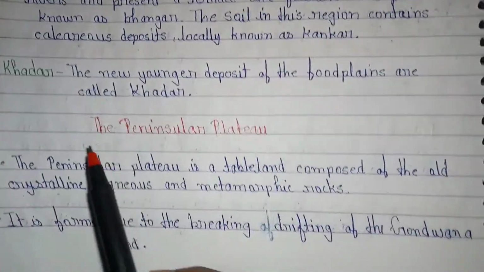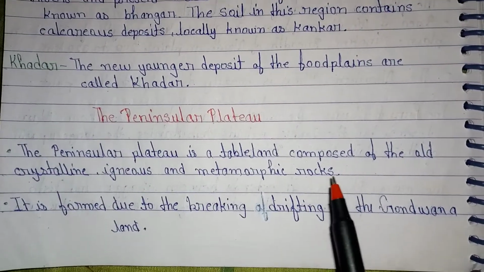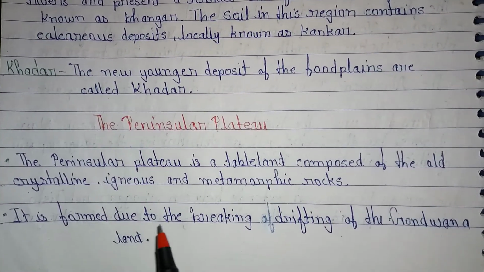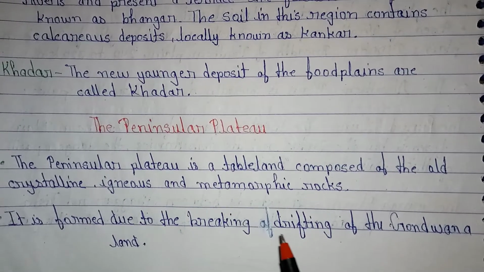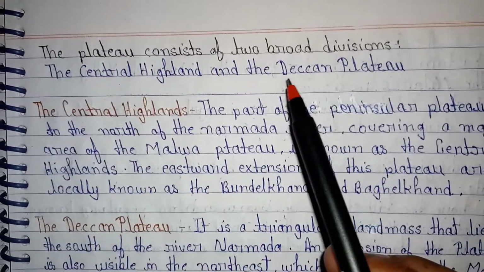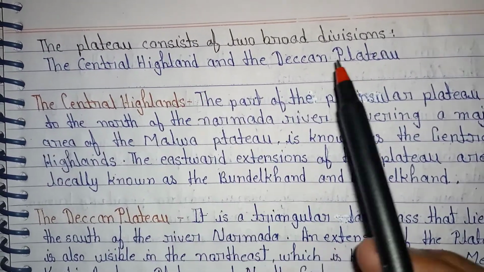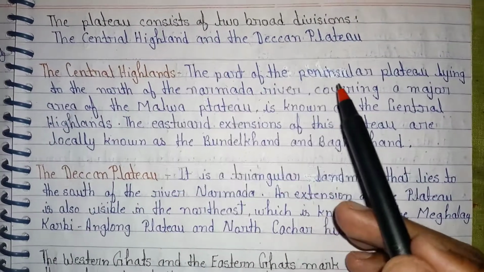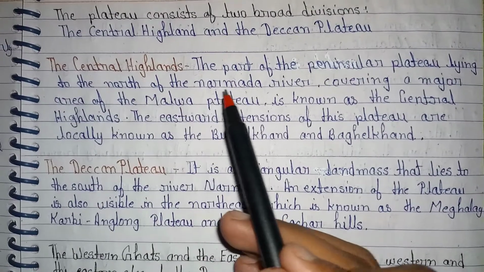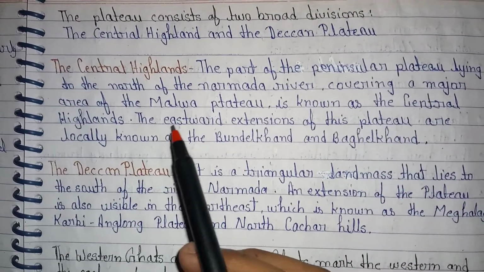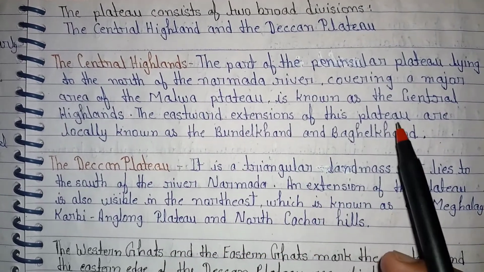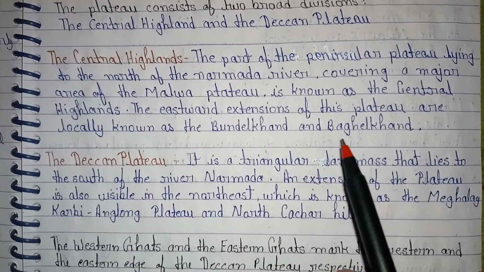The Peninsular Plateau. The Peninsular Plateau is a tableland composed of old crystalline, igneous and metamorphic rocks. It was formed due to the breaking and drifting of the Gondwana land. The plateau consists of two broad divisions, the Central Highlands and the Deccan Plateau. The Central Highlands. The part of the Peninsular Plateau lying to the north of the Narmada River, covering a major area of the Malwa Plateau, is known as the Central Highlands. The eastward extensions of this plateau are locally known as Bundelkhand and Baghelkhand.